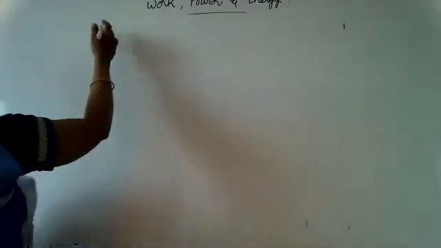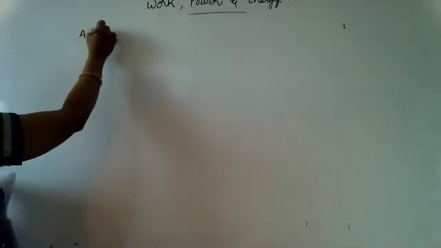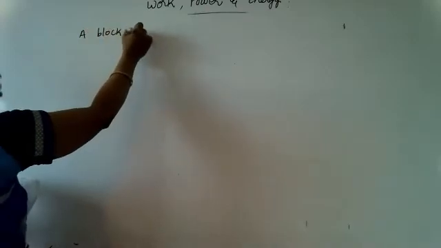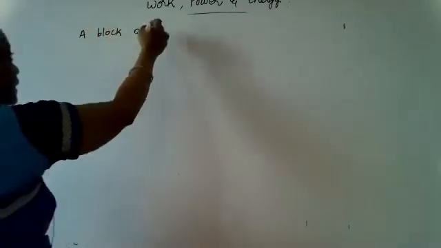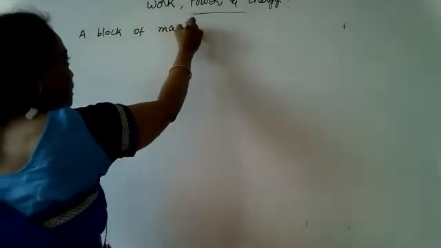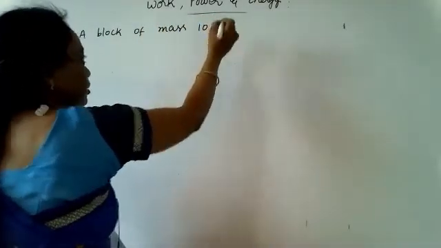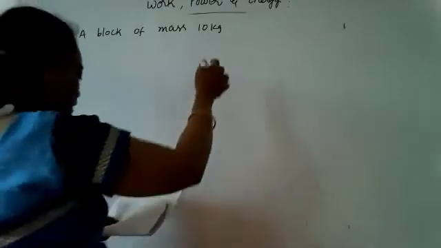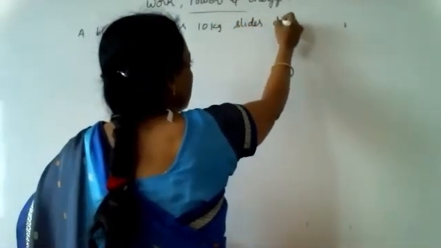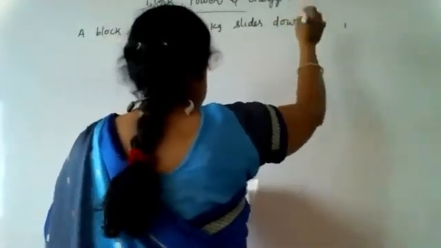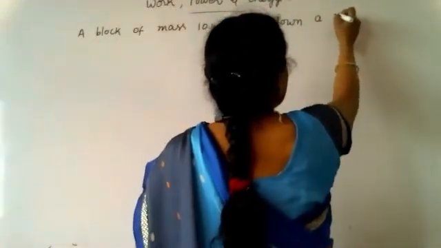So a block of mass 10 kg. So here mass is taken as 10 kg, slides down a rough slope.